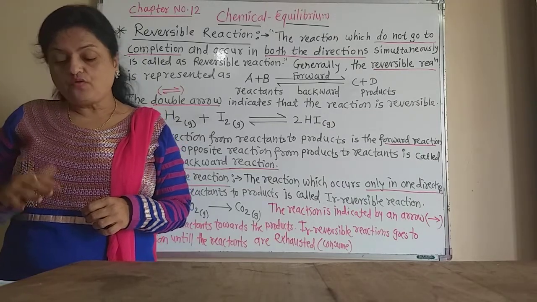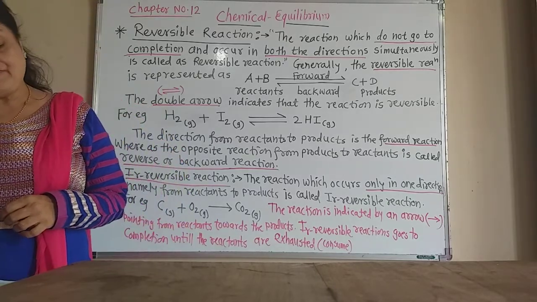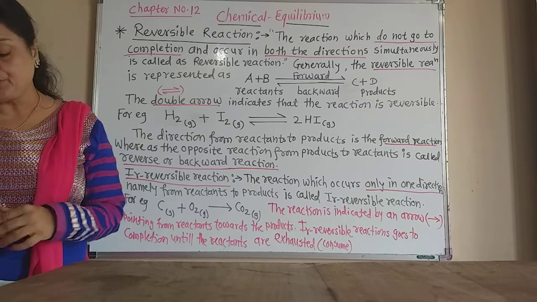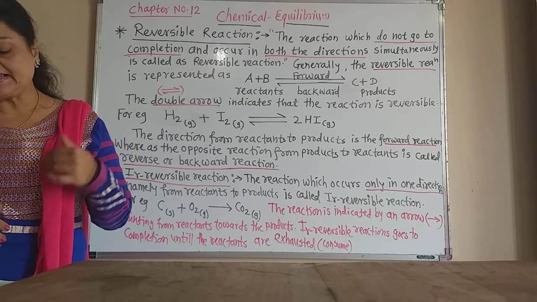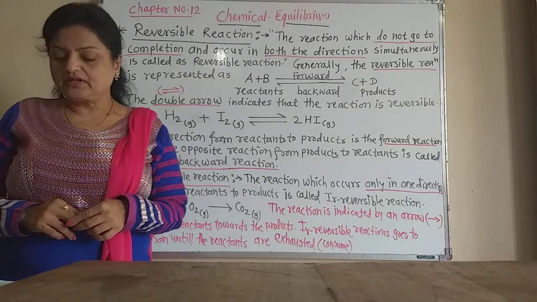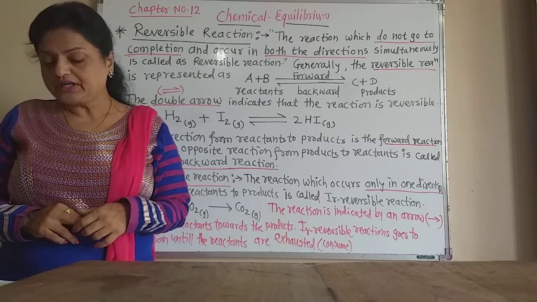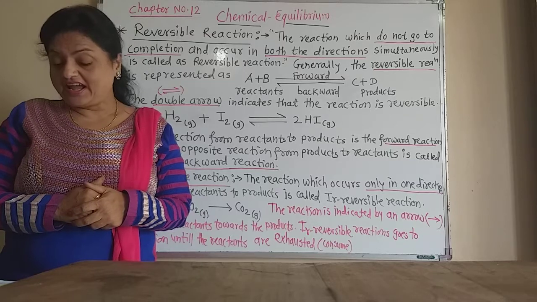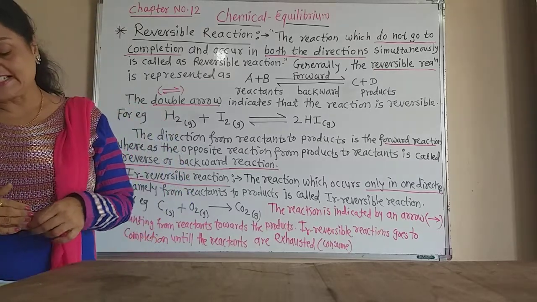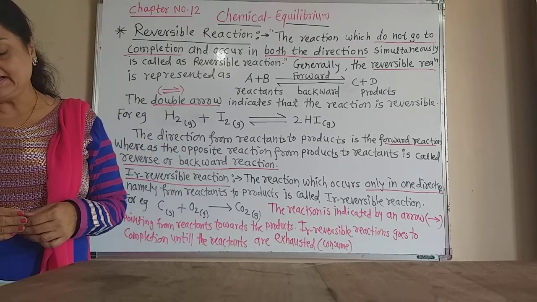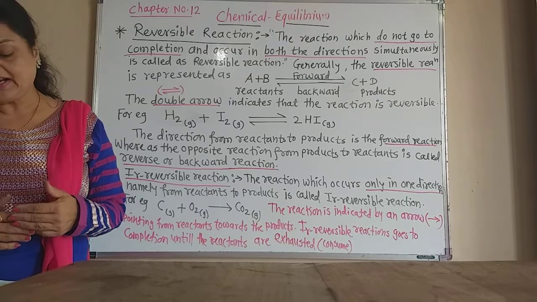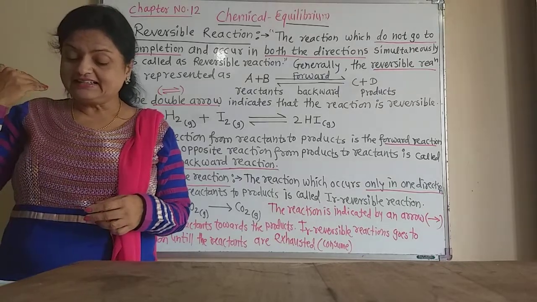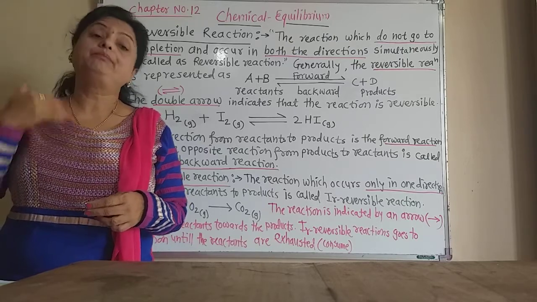Again, if we take 5 ml of this cobalt chloride solution in a test tube and place it into a beaker of ice water, then the color of the solution becomes pink again. And if we heat the same test tube, or the beaker containing the water, up to 90 degrees centigrade, then the color again becomes blue.